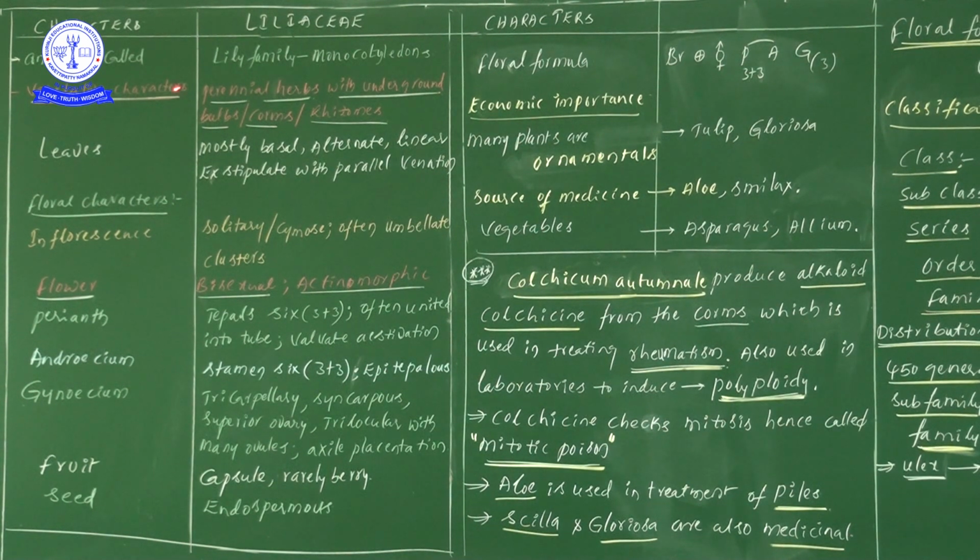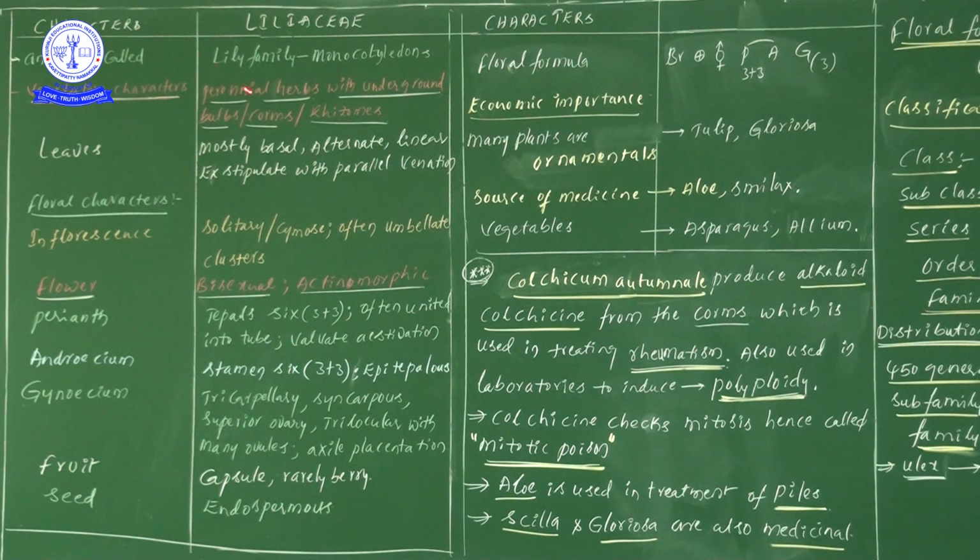Now, in Liliaceae family members, the vegetative characters. First of all, in vegetative characters, what kind of plants are there? Here, perennial herbs are there. We know that plants can be divided into herbs, shrubs, trees, likewise. So among herbs, perennial herbs are present.